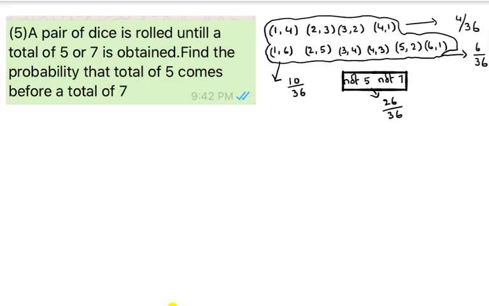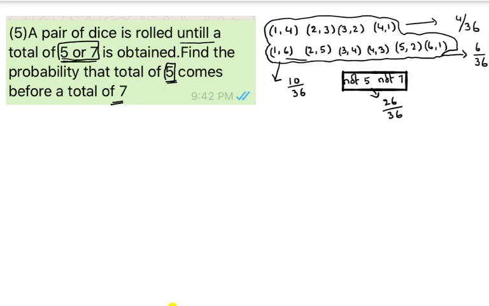Observe this particular question. 5 or 7 is obtained, until a total of 5 or 7 is obtained. He is asking 5 comes before a total of 7 appears. That means first the sum 5 we have to get. So observe here, the question information is given as 5 or 7 obtained.